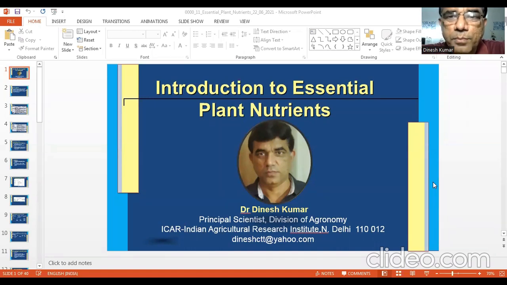So ash contains more than 60 elements. In nature there are more than 110 elements which are natural. So your plant ash will also contain 60 elements. That means the plant physiologists started thinking from the very beginning. For say 200 years before, they started thinking about what this ash is made of. Then they found that it is made up of 60 elements.